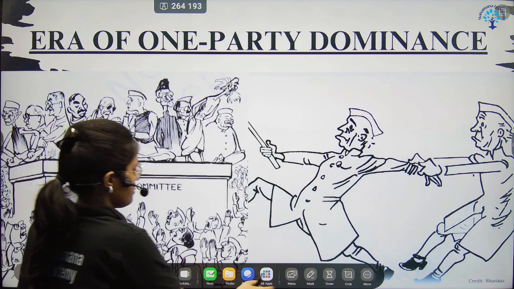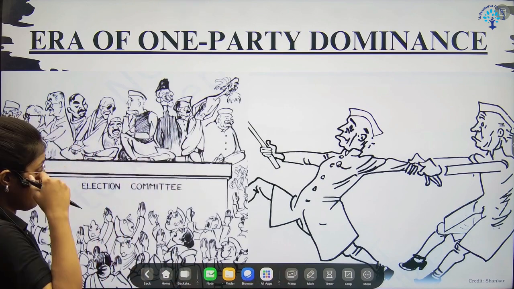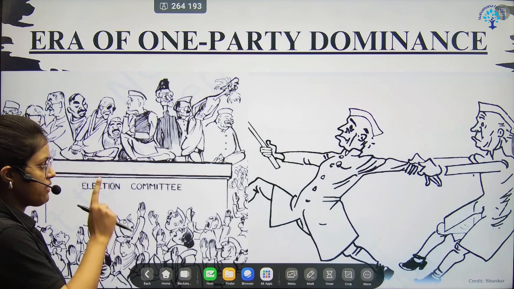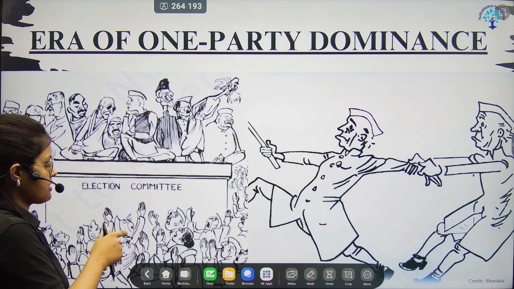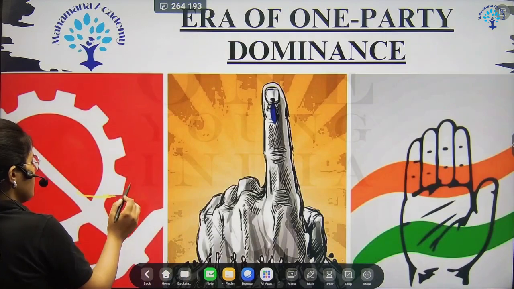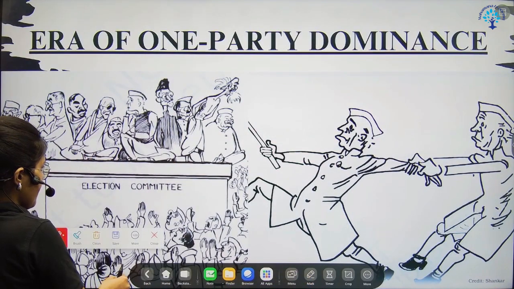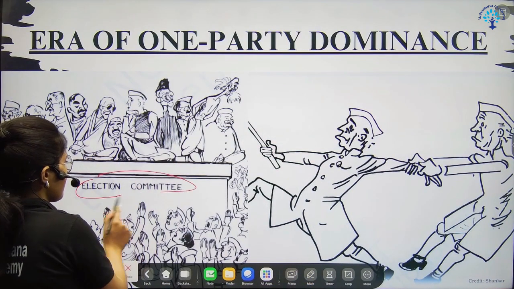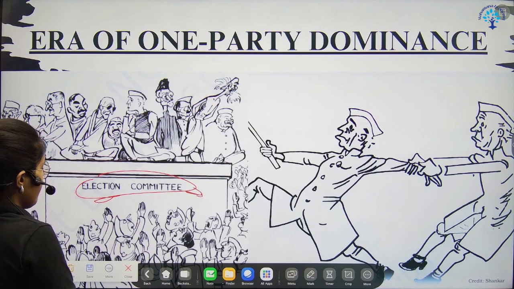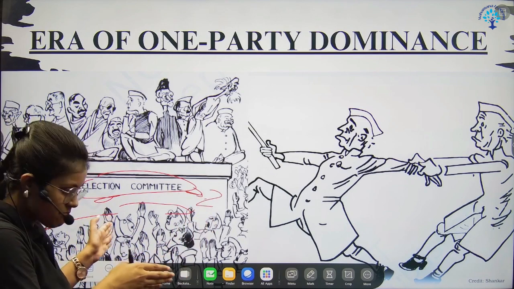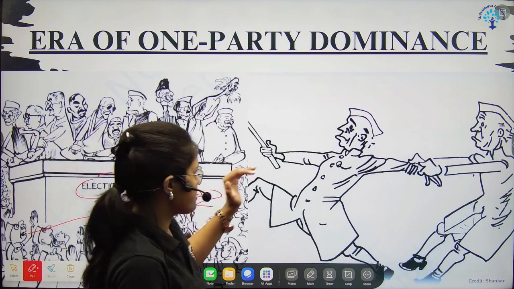Or maybe we can discuss the content first, and then we can come back and relate this, because it's basically about how the election commission is trying to hold the election, and then there are many people, a kind of mismanagement you can see, and then there is Nehru.